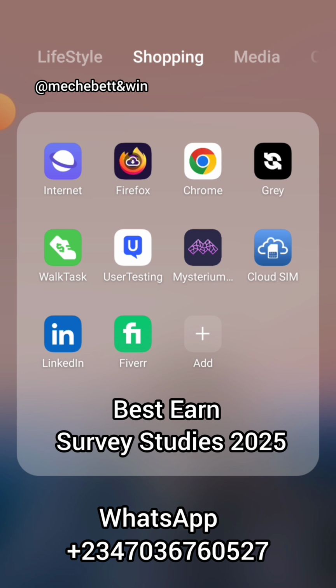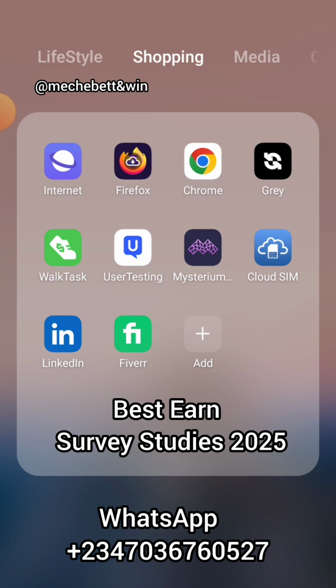So if you have a computer, you are good to go. You have a computer and phone, you are good to go. Android phone or Apple phone, you are good to go. Because you'll be earning on the phone side, you'll be earning on the computer side. All you need to do is connect your VPN while taking your survey. And the location you are going to choose is United Kingdom. So it's not hard. In case any of you is interested in these survey studies, you chat me on WhatsApp. I'll teach you step by step what to do.